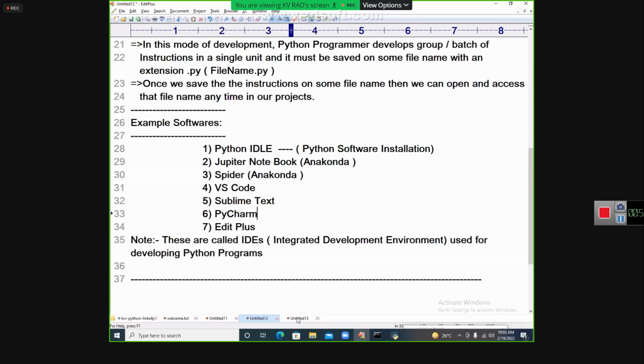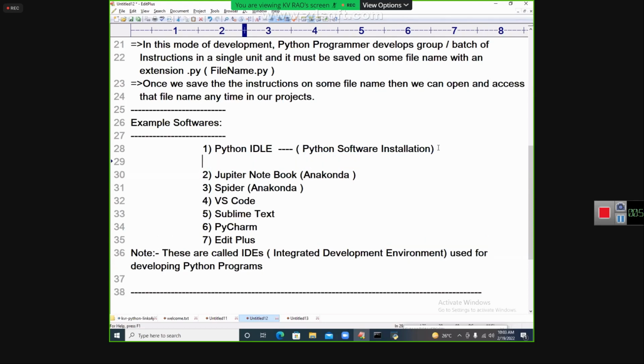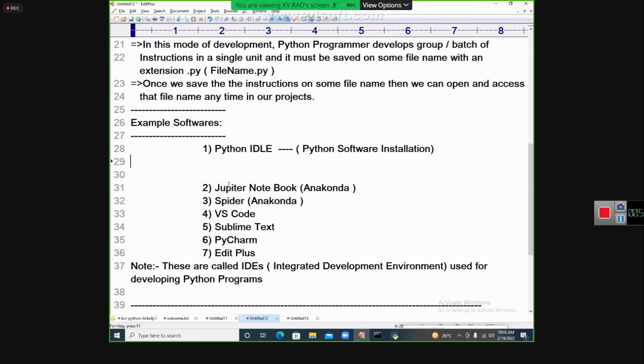First, beginning level. Is it necessary to install IDLE separately? No. But the other IDEs which I have below, these need to be installed separately. Those softwares are freely installable.